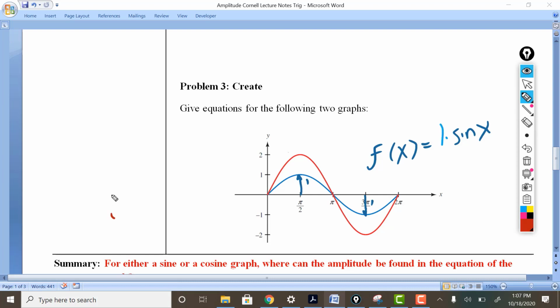For the red one, however, you'll notice that it's also sine, right? The same shape, but it has an amplitude of 2 this time. And it's the right side up, so it's going to be a positive 2.